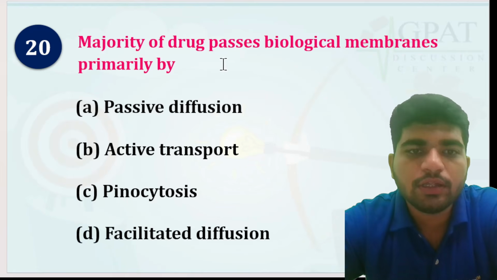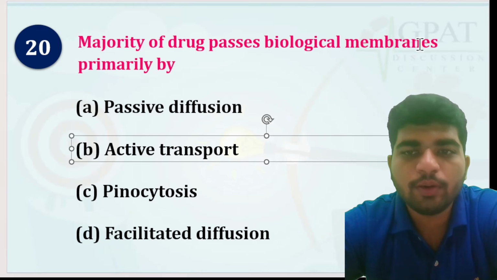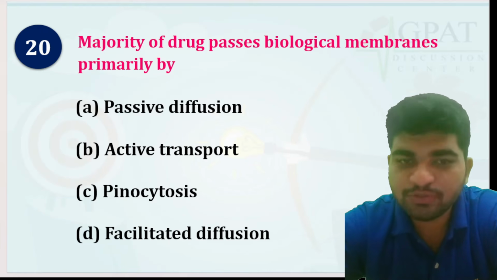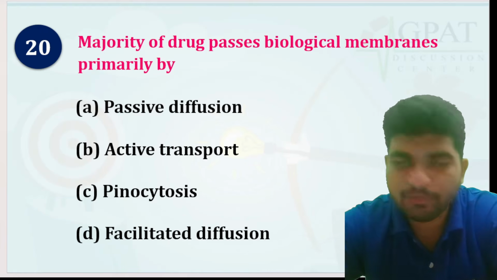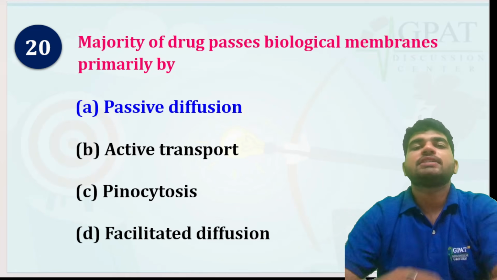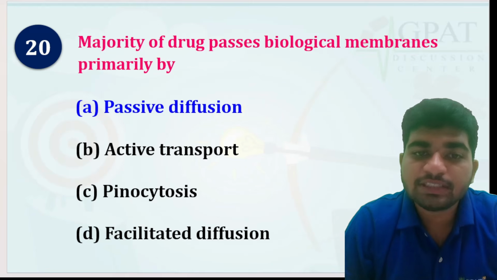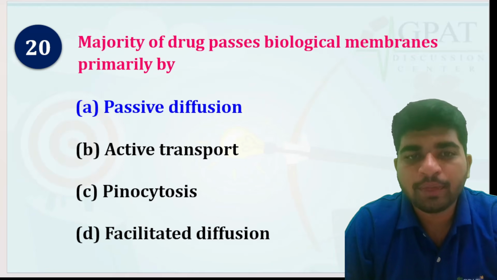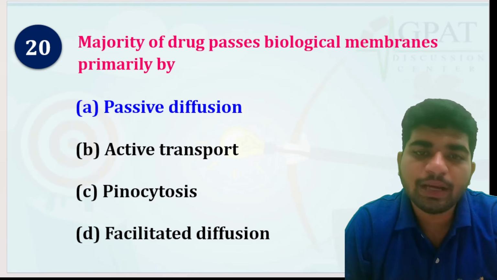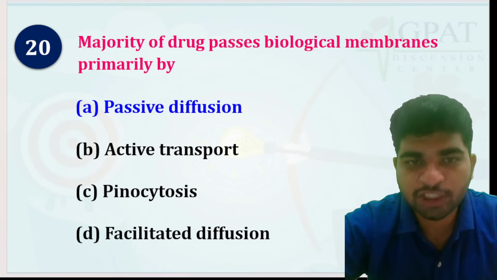Okay. Next and last question of today's class: the majority of drugs pass through biological membranes primarily by which transport? Passive diffusion, active transport, pinocytosis, or facilitated diffusion. That is very easy for you. That is passive diffusion. Because 90% of drugs have lipid solubility, which lets them cross the membranes by passive diffusion. 90% of drugs pass through passive diffusion. This is also known as downhill transportation.